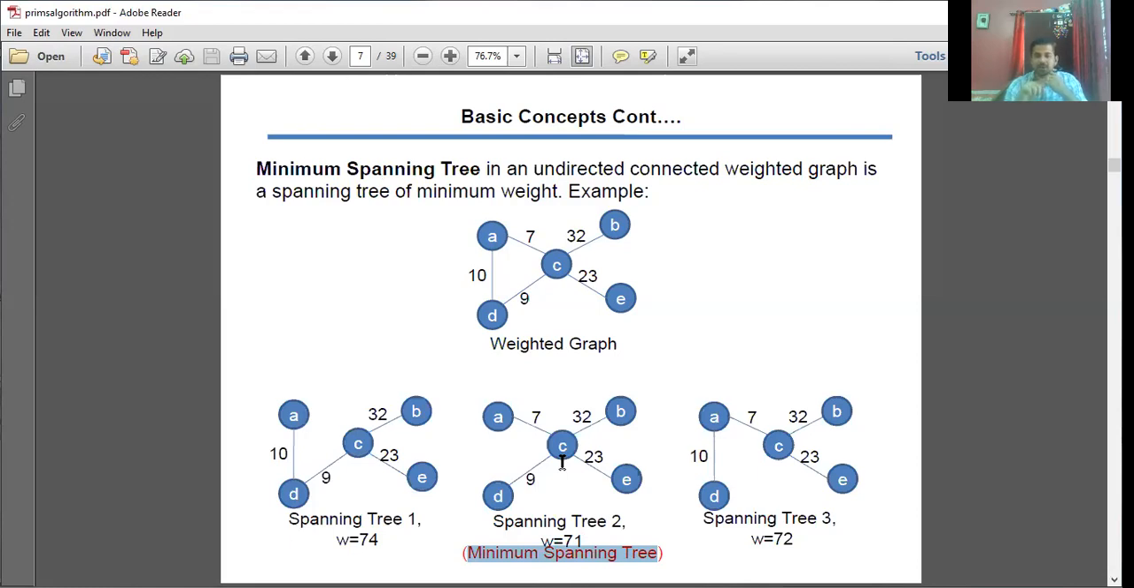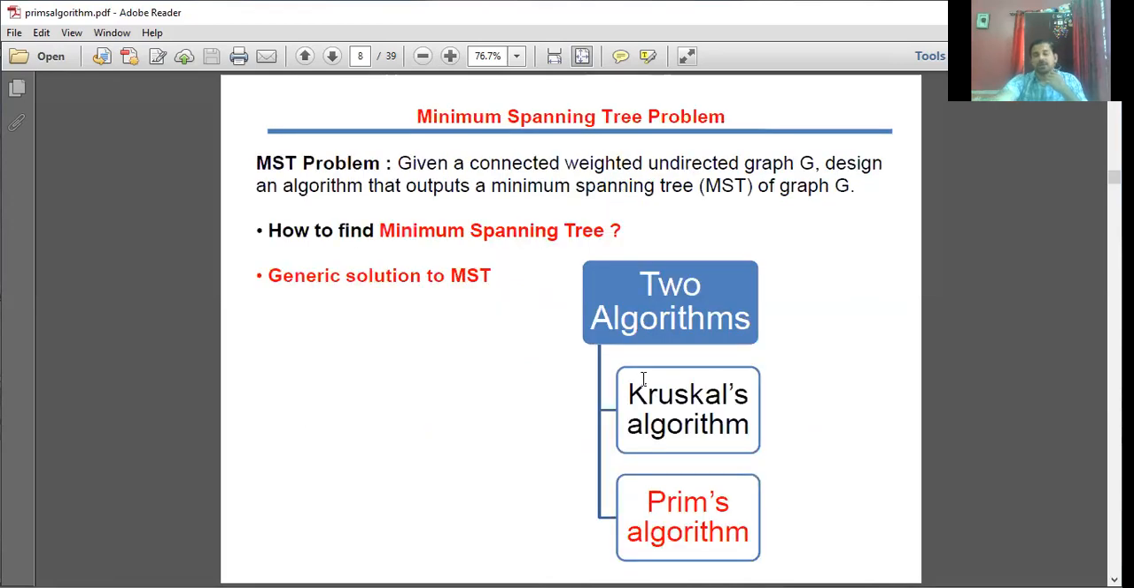So Prim's algorithm is meant for determining this minimum cost spanning tree, and that too with the concept of greedy. MST stands for minimum spanning tree. Given a connected weighted undirected graph G, the input for this problem is a connected weighted undirected graph G. Design an algorithm that outputs the minimum cost spanning tree for the given graph G.